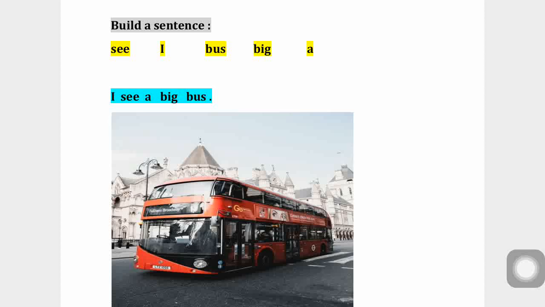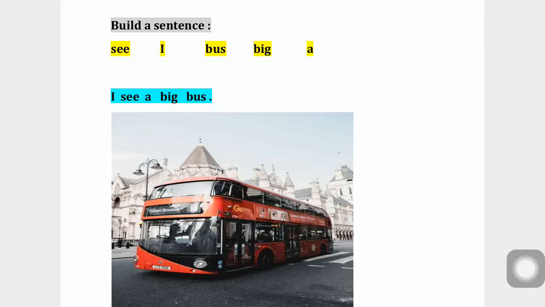Okay, in this way, I may ask: see, I, bus, big. The words are highlighted in yellow. You need to arrange them so that you get a meaningful sentence. So I got a meaningful sentence like I see a big bus. You can see the bus picture also.